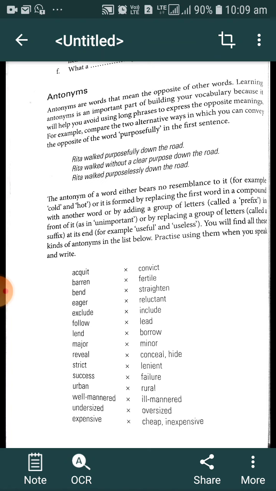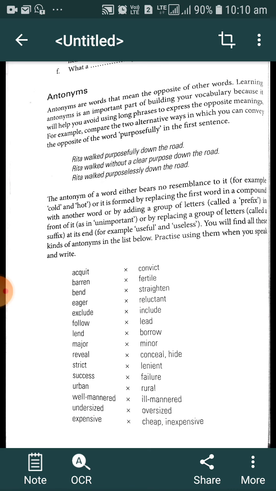In the same way, today we are discussing antonyms. Antonyms are very important while writing or giving a speech, or whenever you want to use interesting, attractive English.